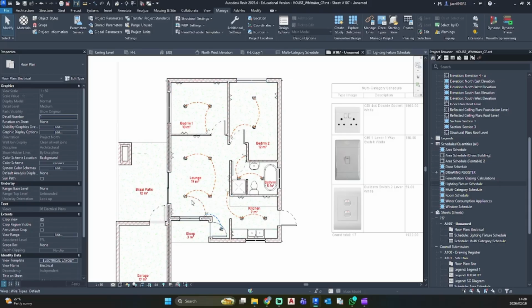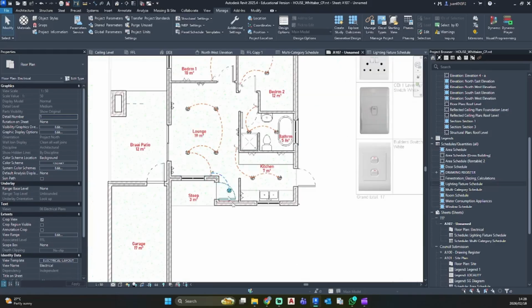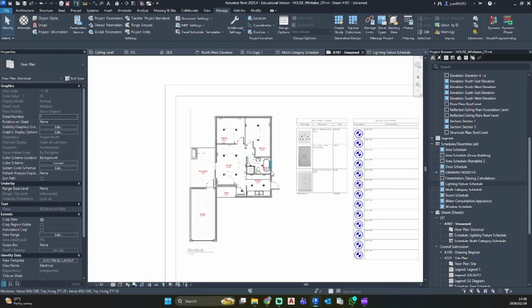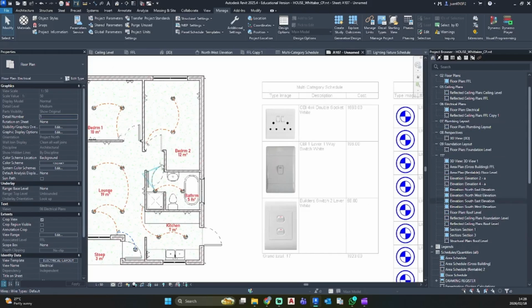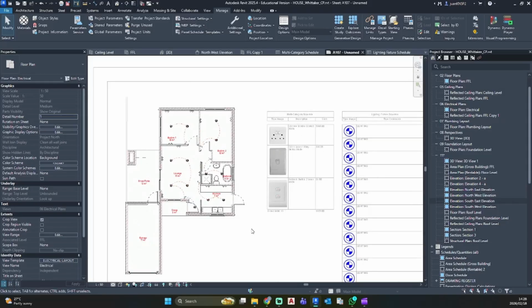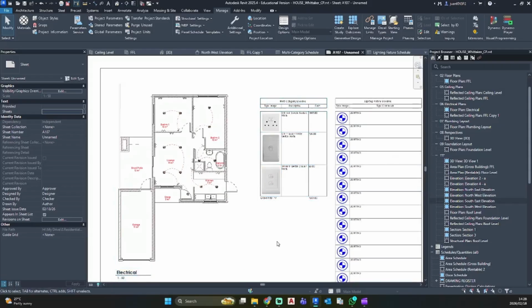You can always go a step further and add data and internet sockets. So if it's a new dwelling, they can know that they can pull in the cables onto that point. You can add surround sound sections, you can add security camera sections, and the list goes on and on. Just ensure that when you create your family or edit your family, set it up in that way and set your template up in that way that when you create or insert certain elements, you know that it's already starting to schedule and you don't have to worry about sorting that admin out at the end of the day.